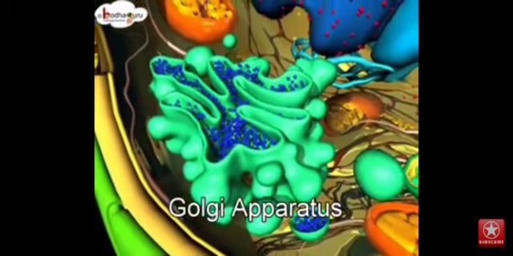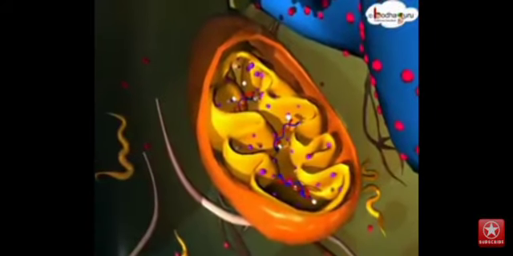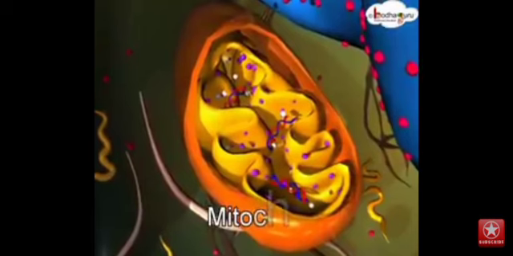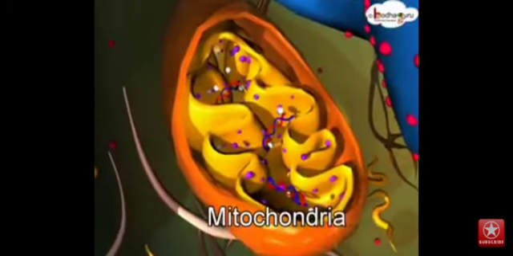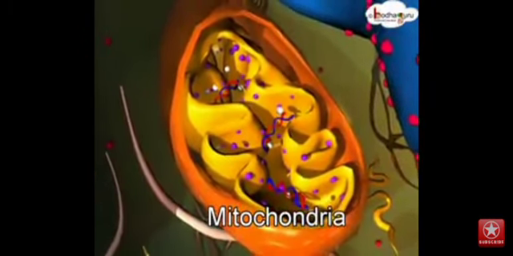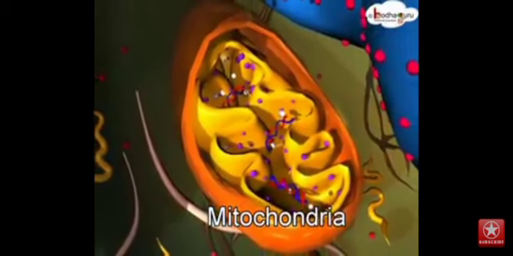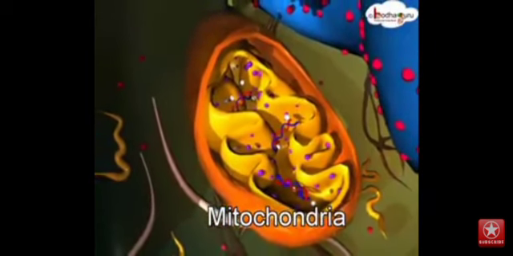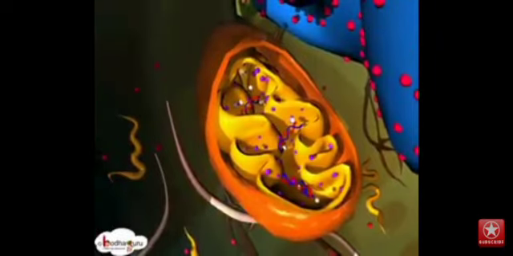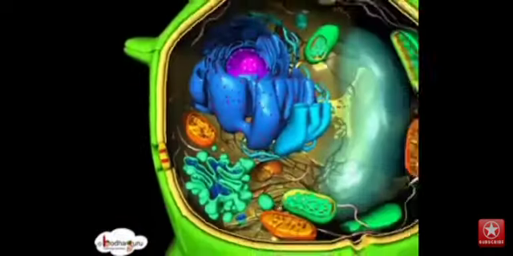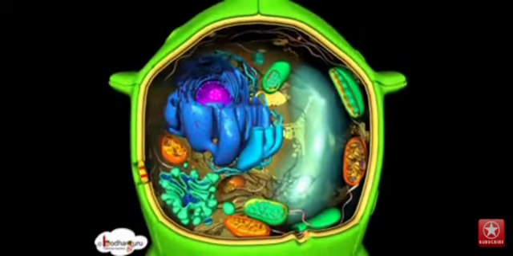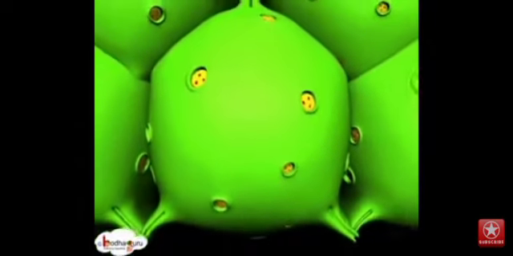Golgi apparatus is also known as Golgi complex or Golgi body. The next part is the mitochondria. What is the spelling of mitochondria? Mitochondria. Okay, you understand? Then it also contains ribosomes.